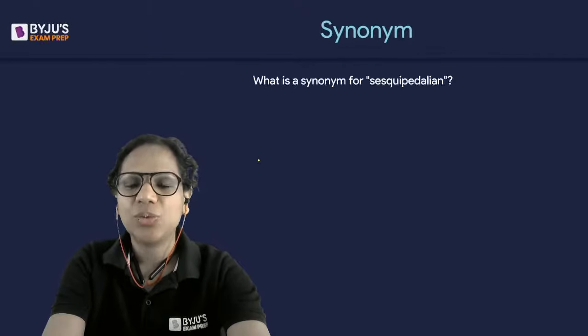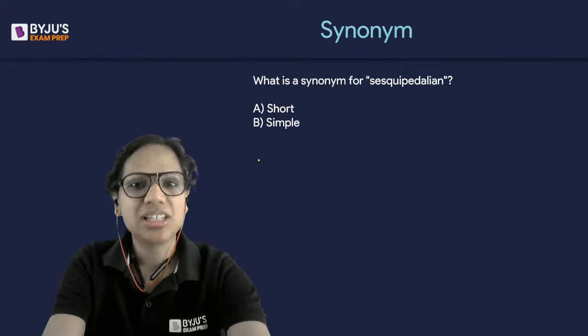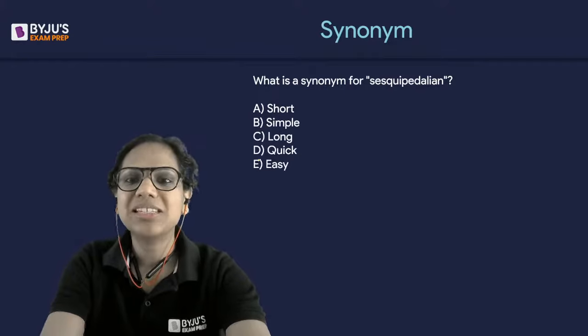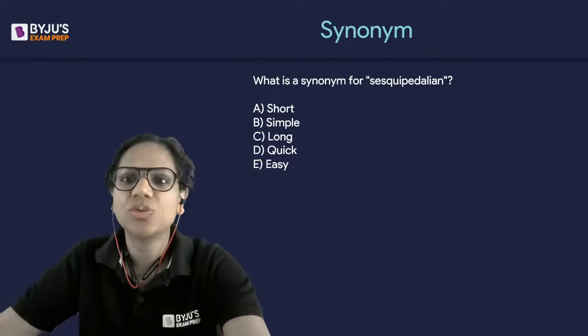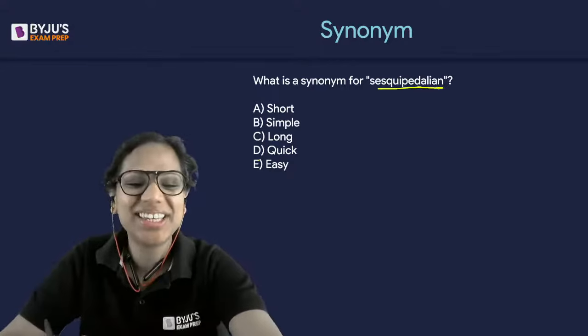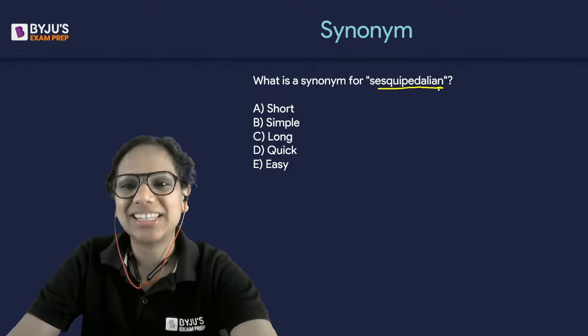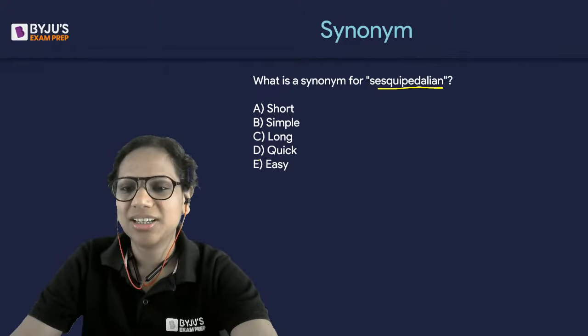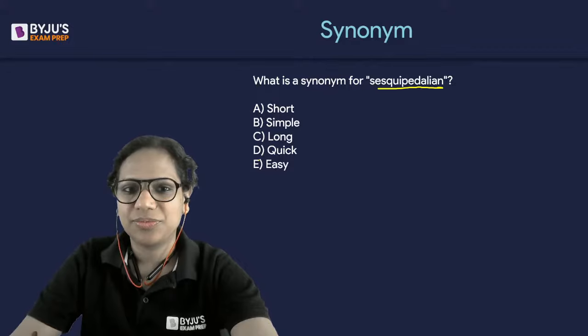Okay. Now, another synonym question. Here there's no sentence to help you. I want you to give me the synonym, or in fact, the meaning of this word, sesquipedalian. That's how we pronounce it. Sesquipedalian. Let's see what you say. Yamini says D. All right, that was quick. Others? Sesquipedalian. It is an adjective.